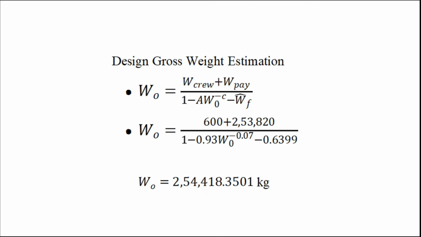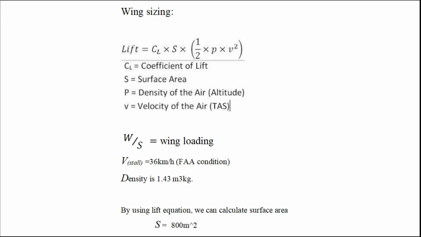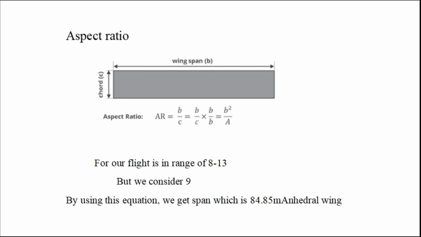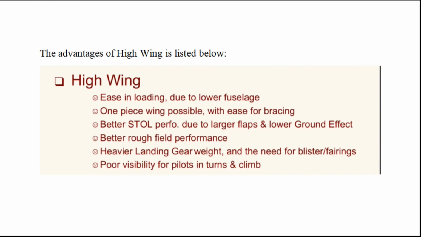From here my colleague Angel will continue. So this will be our aircraft's wing sizing. We have used this lift formula and the below mentioned parameters to estimate the surface area of our wing, which is 800 meters square. And using the modified aspect ratio formula, we calculated the wingspan, which is 84.85 meters.